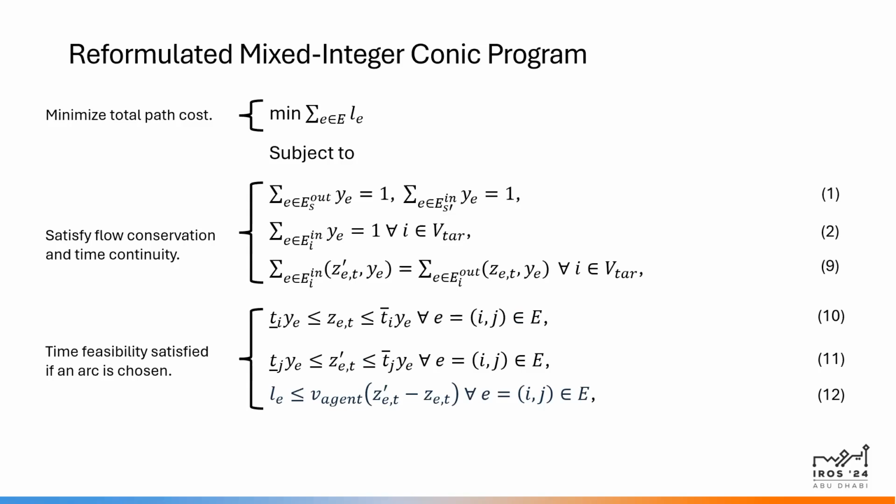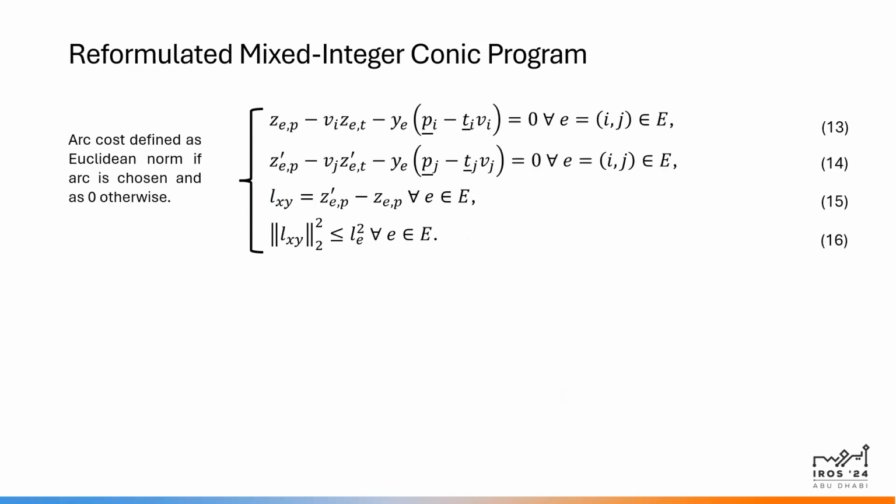So the reformulated mixed integer conic program looks as follows. The objective is unchanged. The flow conservation constraints are pretty much the same, but with the added time continuity. And then the time feasibility constraints are convexified as we saw before. And following a similar procedure, we can convexify the arc cost constraint, which says that the cost of an arc is a Euclidean norm if it's chosen and is 0 otherwise.